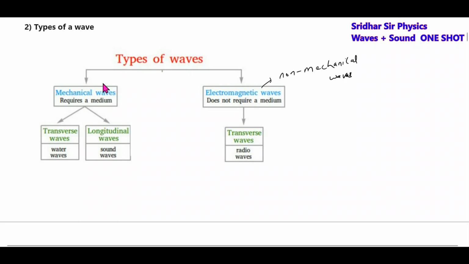Our entire discussion will be waves and sound. Again, these mechanical waves which require a medium are classified into transverse waves and longitudinal waves. So what are transverse waves? Like a wave propagating on a string.